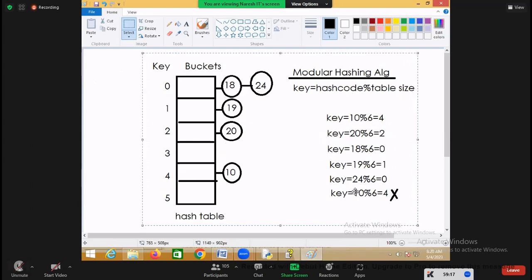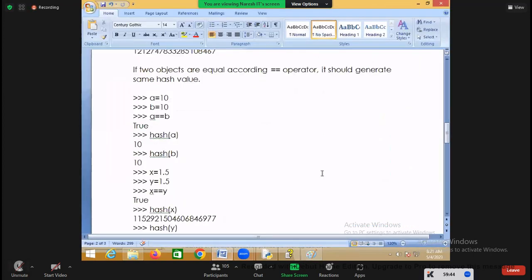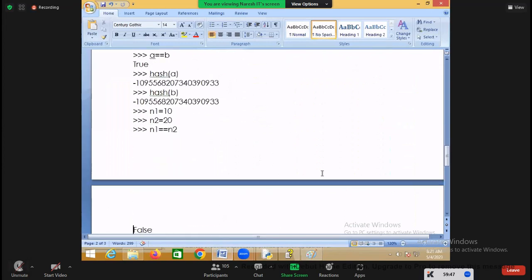But is the order of storing the same or different? Different. Why? Because it uses which data structure for storing? Hashing data structure. But according to hashing, you can add only which objects? Hashable objects. Which objects are called hashable objects? The objects which generate a hash value or hash code are called hashable objects.